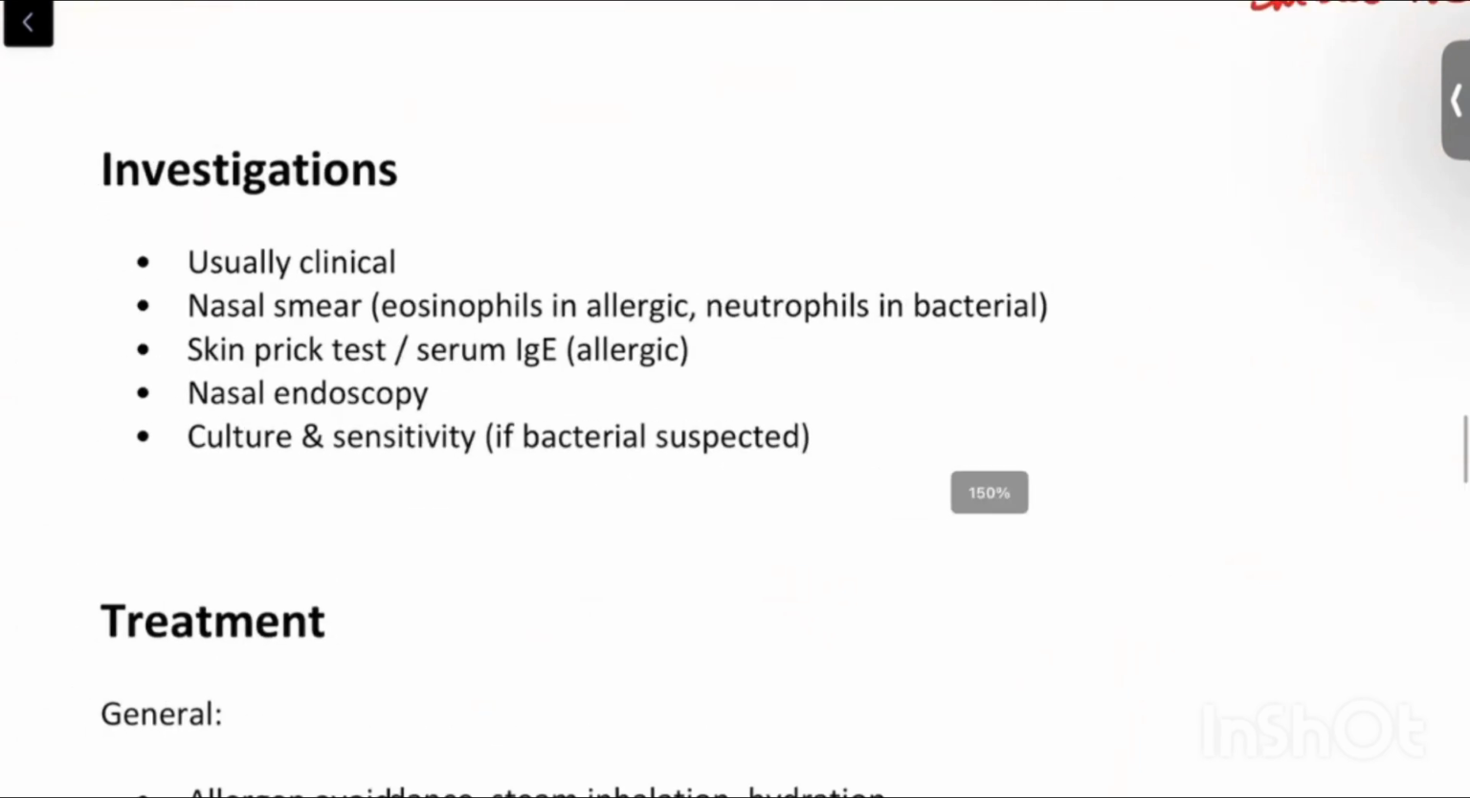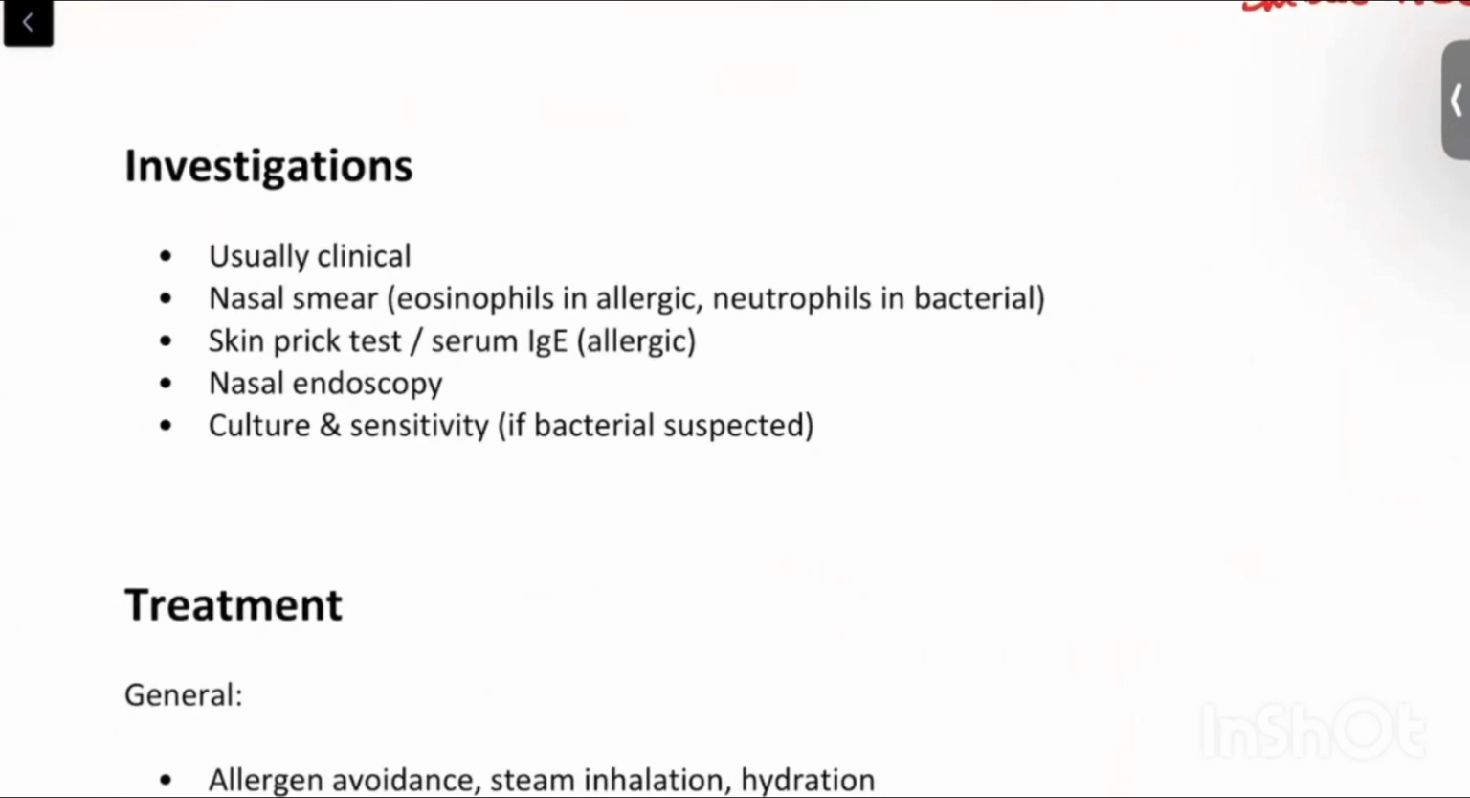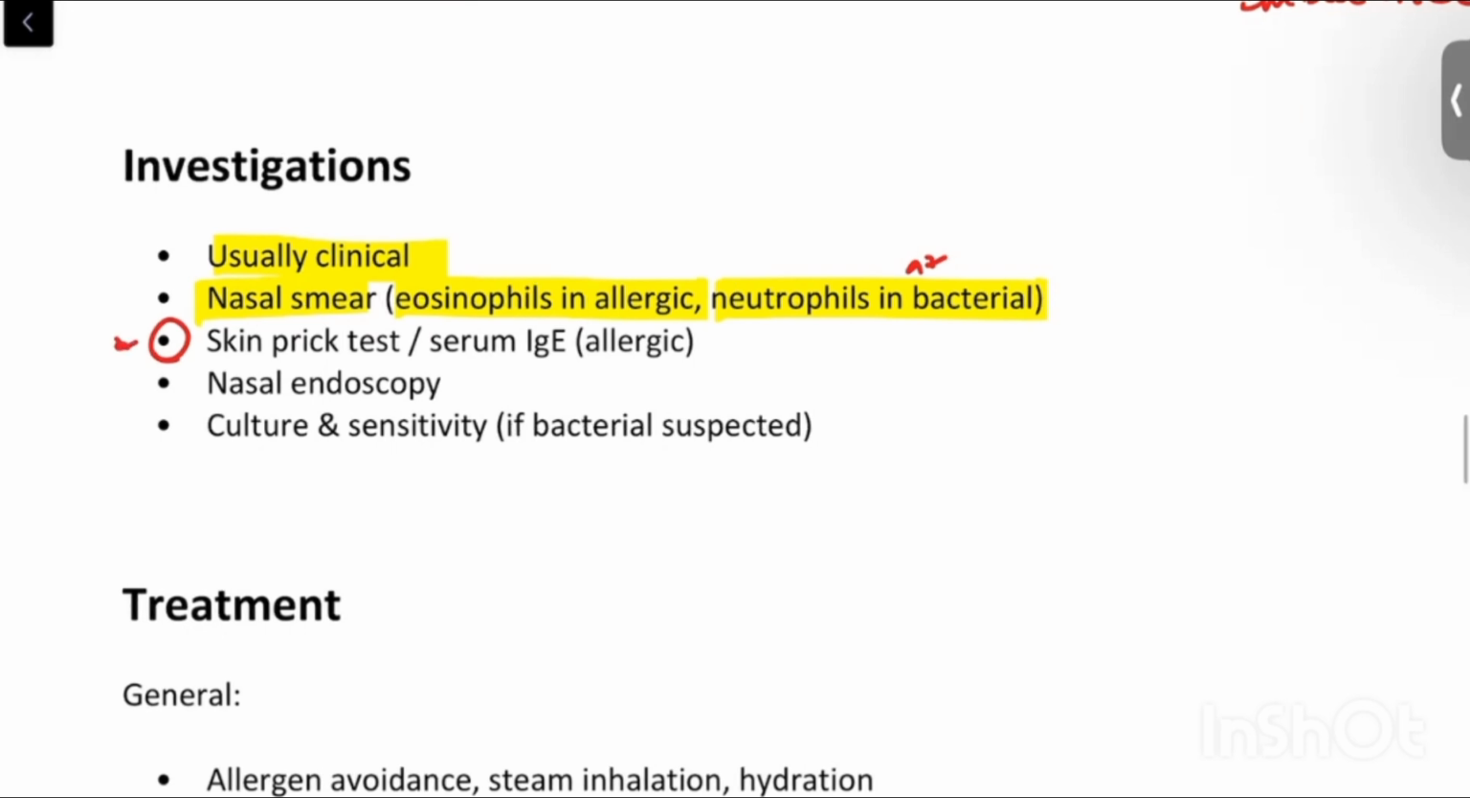Now how do we come to the diagnosis of rhinitis? It is usually clinical. Once the patient presents to the clinic, we can just see and diagnose rhinitis. Other than that, what are the possible investigations we can do? We can take a nasal smear and look for eosinophils in case of allergic and neutrophils will be present in case of bacterial rhinitis. Skin prick test can be done. This is basically for allergic rhinitis, and we can also do serum IgE levels assay to come to the diagnosis of allergic rhinitis.